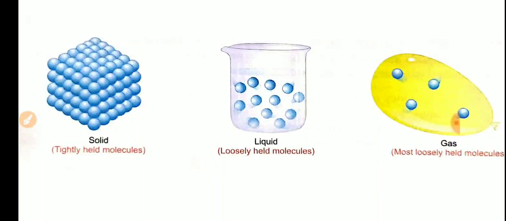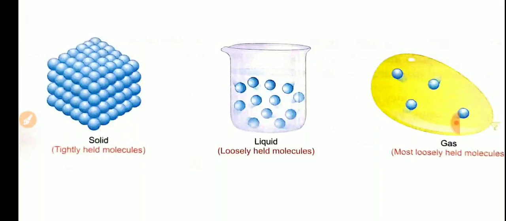Yesterday's topic, we have completed up to the solid, liquid, and gaseous state and their intermolecular space and force of attraction. Right? What is intermolecular space? Intermolecular space means the space between one molecule to another molecule.